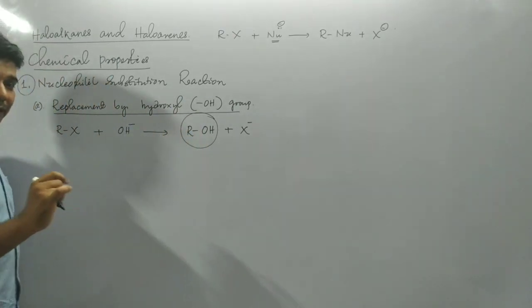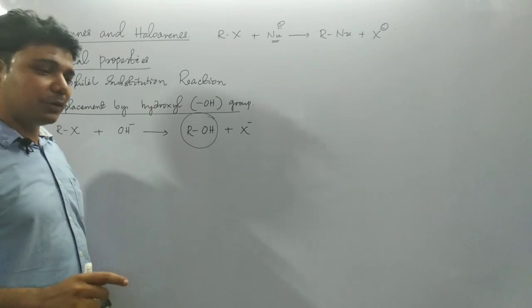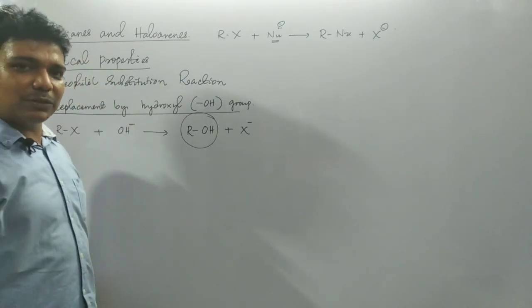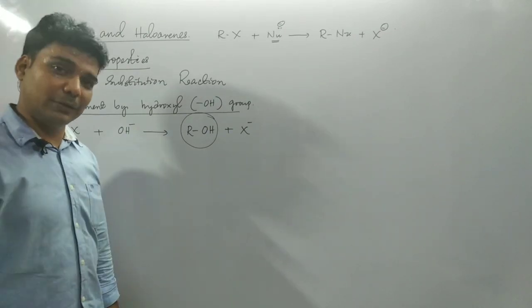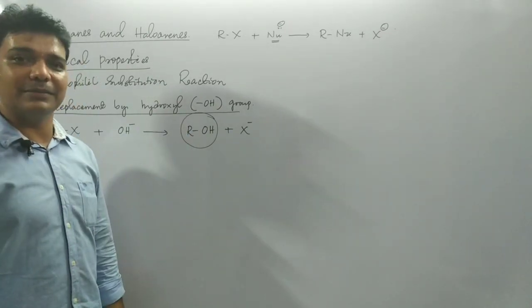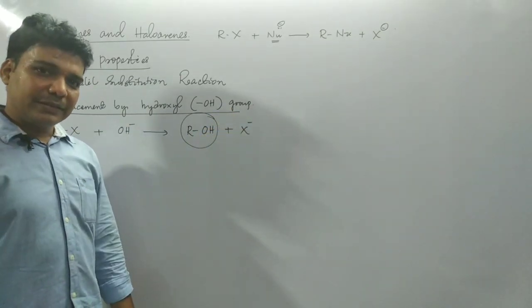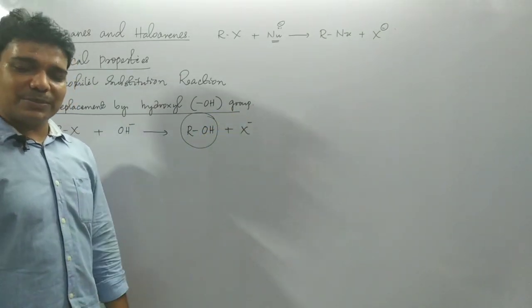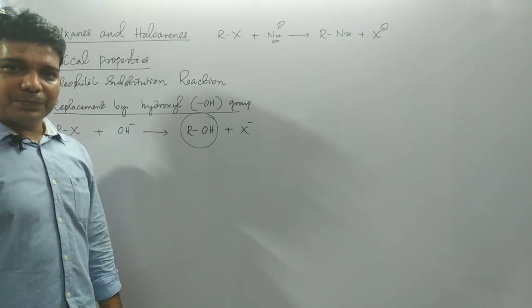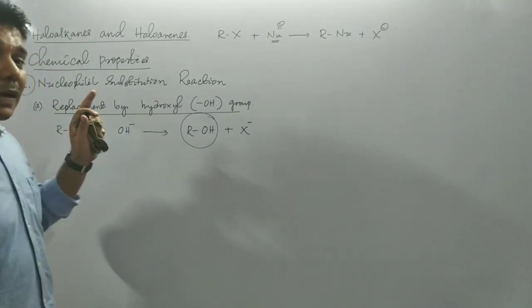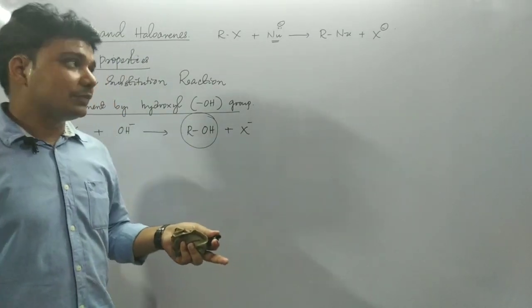Listen student. In the methods of preparation, when we were preparing alkyl halides, the first method involved the participation of alcohols. Alcohol was the starting material. From alcohol, by using halogen acid, by using the halides of phosphorus, by using thionyl chloride, we prepared alkyl halide.